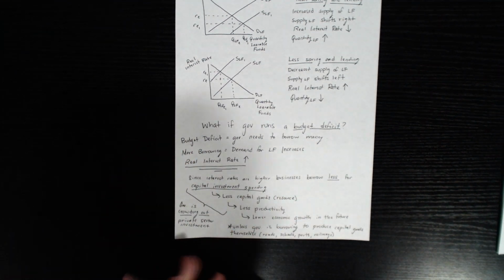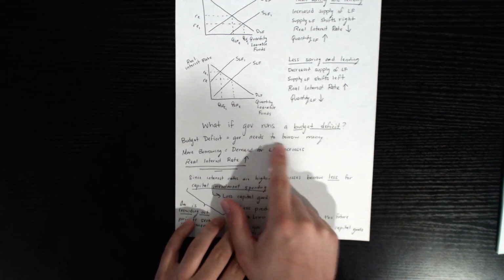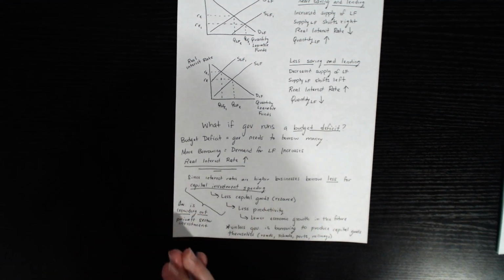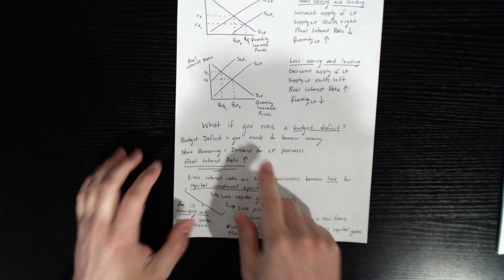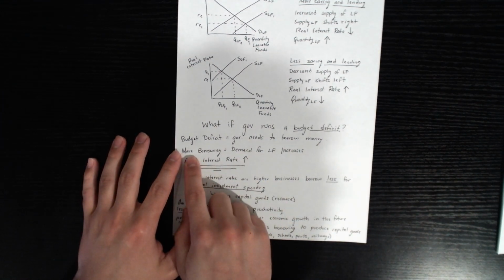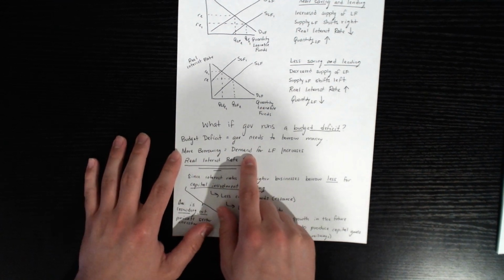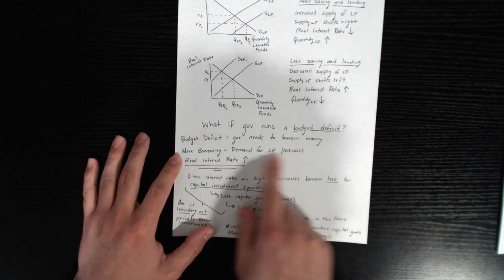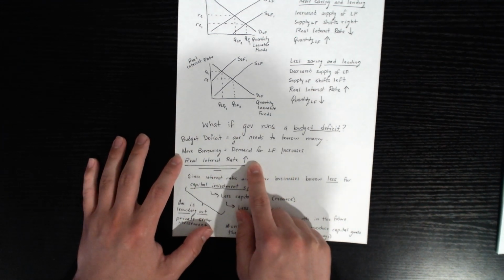Now, what if the government runs a budget deficit? Well, a budget deficit means the government needs to borrow money to cover their increase in spending or their decrease in taxes. Since they're borrowing money, they're going to demand more loanable funds, and borrowing is demand. So when they're demanding more loanable funds, the real interest rate is going to increase.